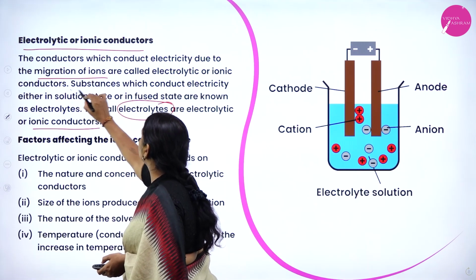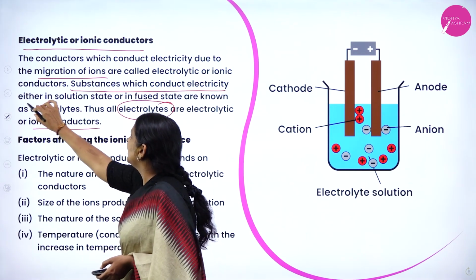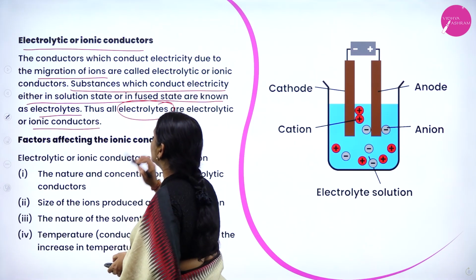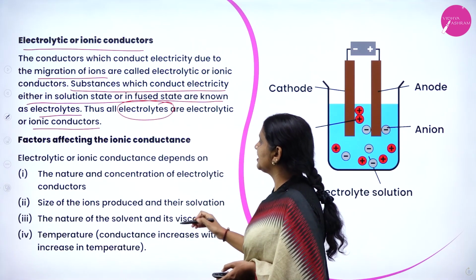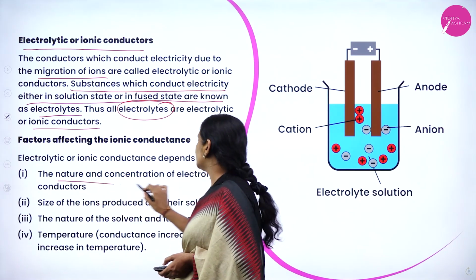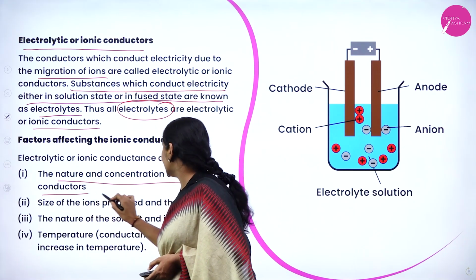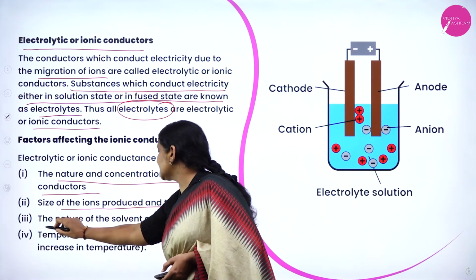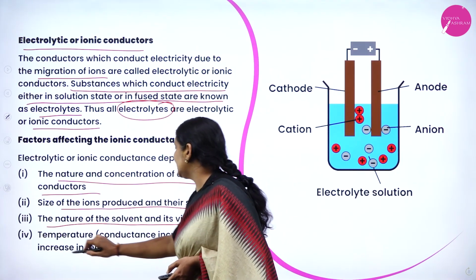The substances which conduct electricity either in solution state or in their fused state are known as electrolytes. The factors affecting ionic conductance are the nature and concentration of the electrolytic conductor, size of the ions and their solvation, nature of the solvent and its viscosity, and temperature.